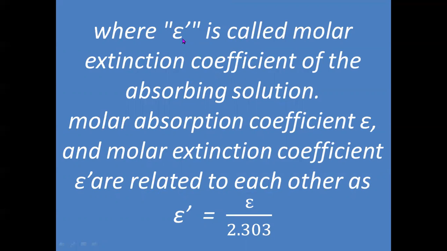Here, as I told you, epsilon dash is called molar extinction coefficient of the absorbing solution, and molar absorption coefficient epsilon and epsilon dash are related to each other by this equation, or you can relate them like this: epsilon dash is equal to epsilon by 2.303.